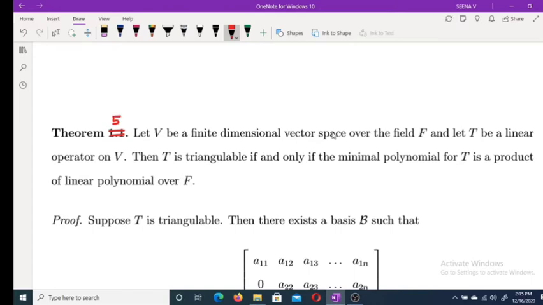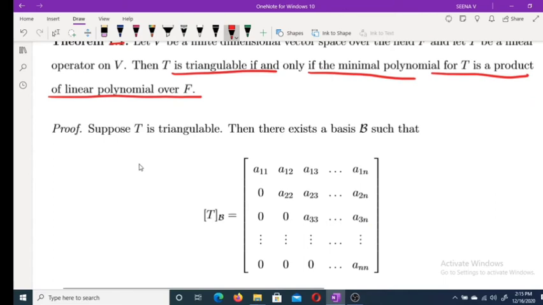Let V be a finite dimensional vector space over the field F and T be a linear operator on V. Then the theorem says that T is triangulable if and only if the minimal polynomial for T is a product of linear polynomials over F. Product of linear polynomials over F. This is very important. Okay. Suppose T is triangulable. Then by definition there exists a basis B such that the matrix of T relative to the basis is a triangular matrix.